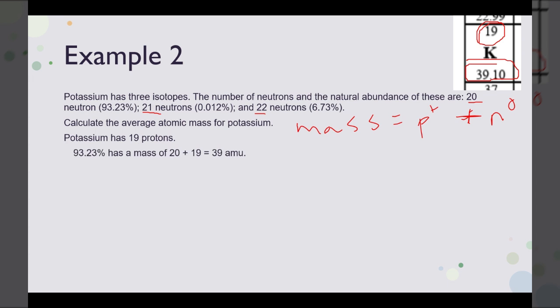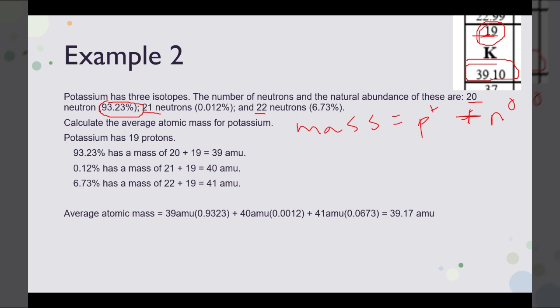So we know that 93% has a mass of 20 plus 19, so a mass of 39 AMU. 0.12% has a mass of 40 AMU from the 21 neutrons plus the 19 protons, and 6.73% has a mass of 41 AMU because we have 22 neutrons and 19 protons. Notice the number of protons is always 19 for potassium.